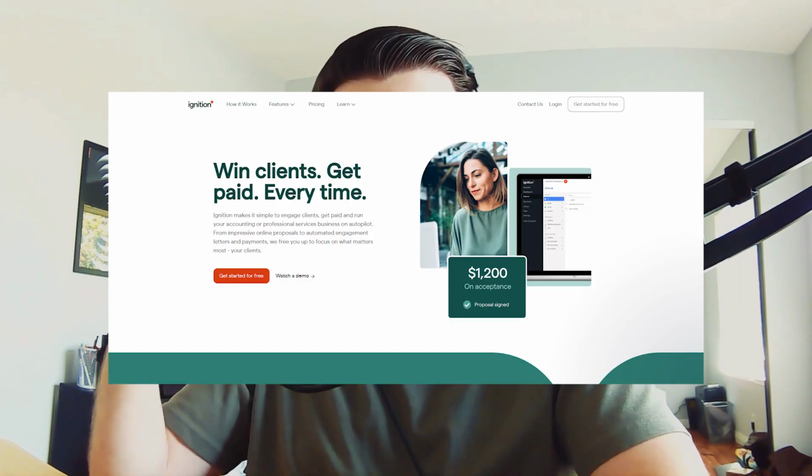For us, a client signs a proposal and then connects a bank account and they're billed every month on the first, like clockwork. That way we don't have to go chasing checks. We don't have to try to figure out collections. We just get that money in each month. Super easy thanks to Ignition.